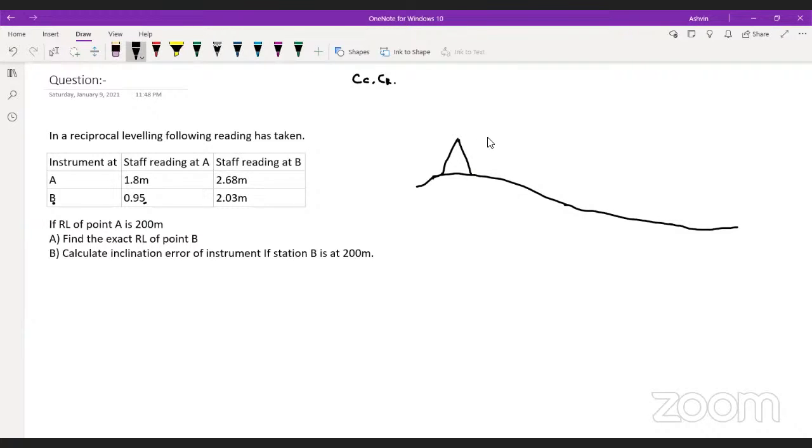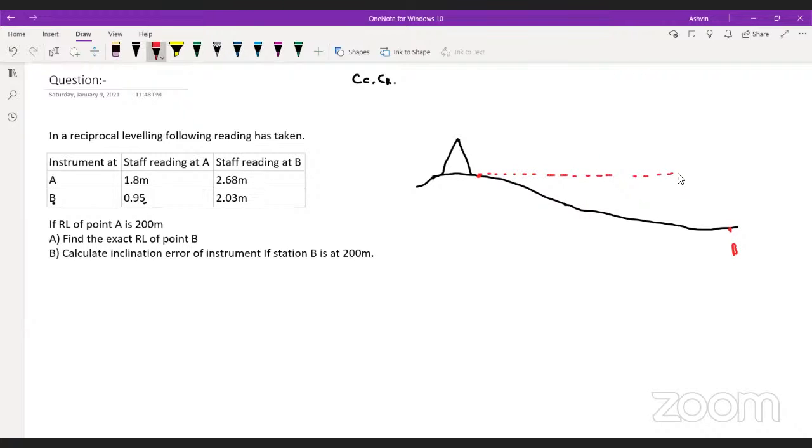See, in this type of leveling, basically, consider that this is point A. Okay, this is point A now, and this is point B. Now I have to take the readings of B, and this is the difference of elevation.